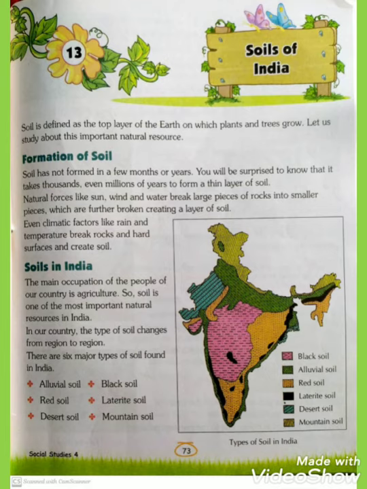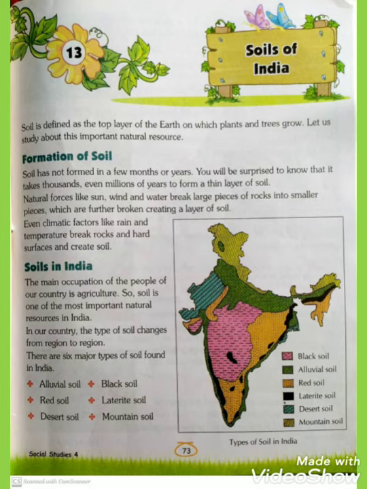You all know that we have completed first term, means chapter 1 to 12. Now I am going to start second term. In second term, there are 12 chapters, chapter 13 to 24. So today we will study chapter 13, Soils of India.